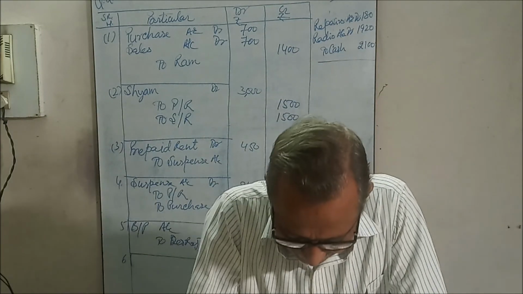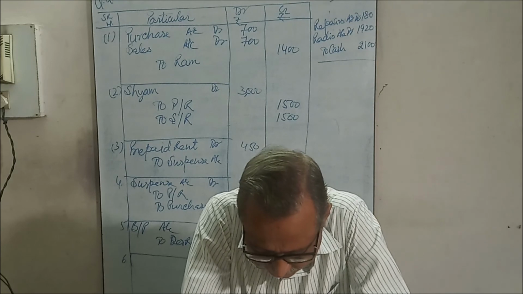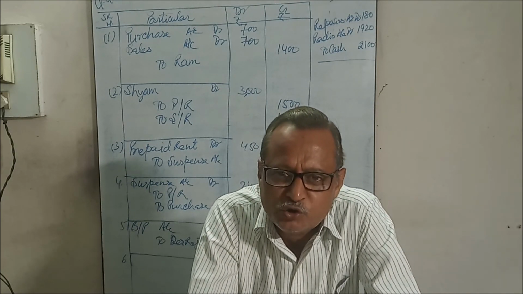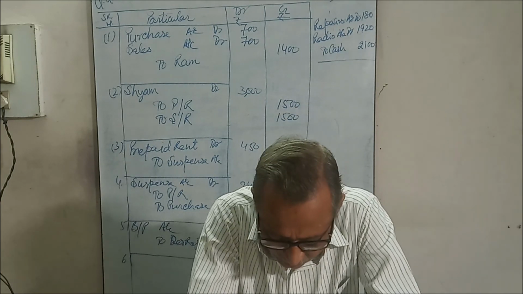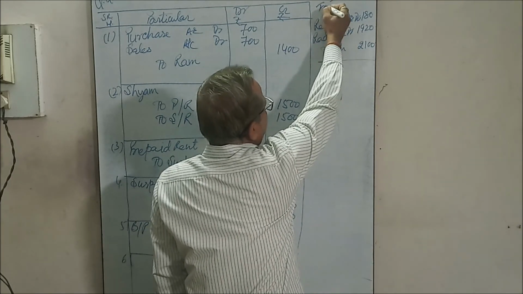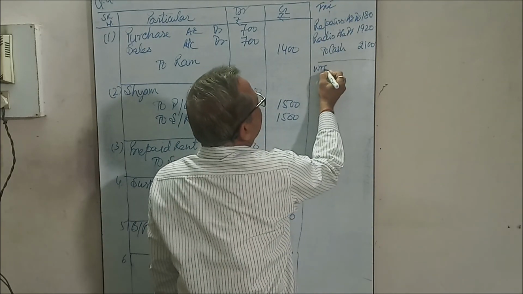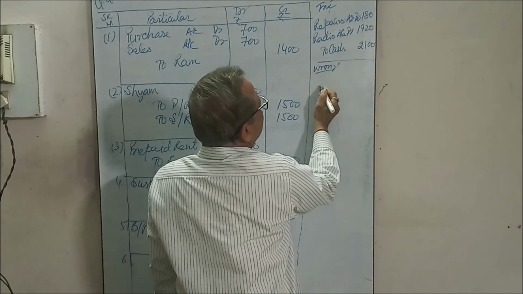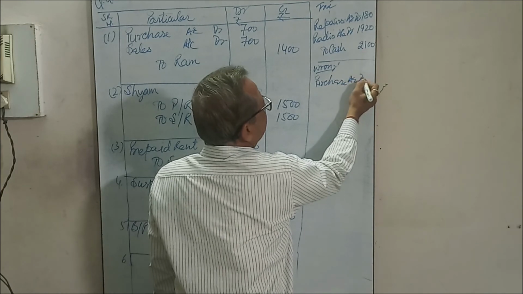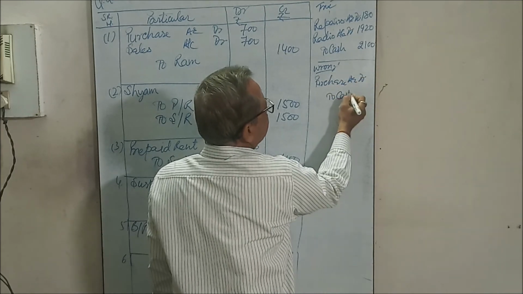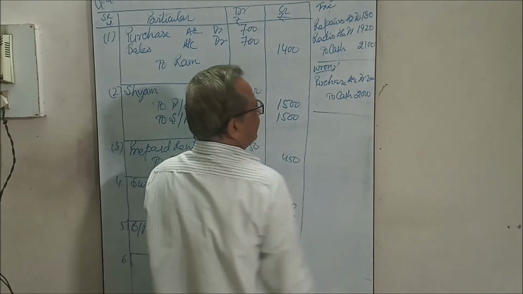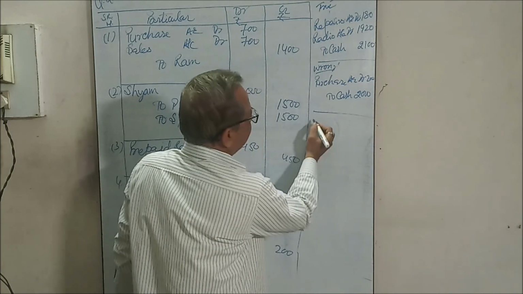But what was done? It is recorded in the purchase book as purchases for rupees 2000. Purchase account debit to cash. What was wrong? It is not the true entry, it is a wrong entry. Done as purchase account debit to cash 2000. So see there, repairs was not debited, rectifying.